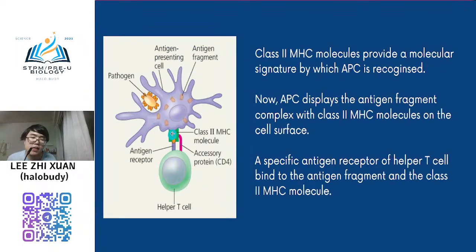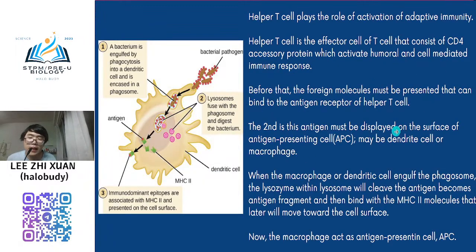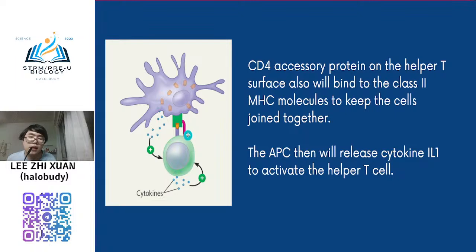Another receptor is your CD4 accessory protein. CD4 protein will bind to Class 2 MHC. And then another signal is your cytokine. It is like a chemical substance released by the APC to activate your helper T cell. So you need these three signals together, then you can activate your helper T cell.